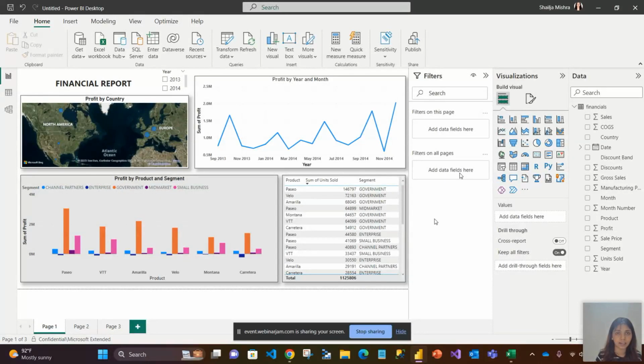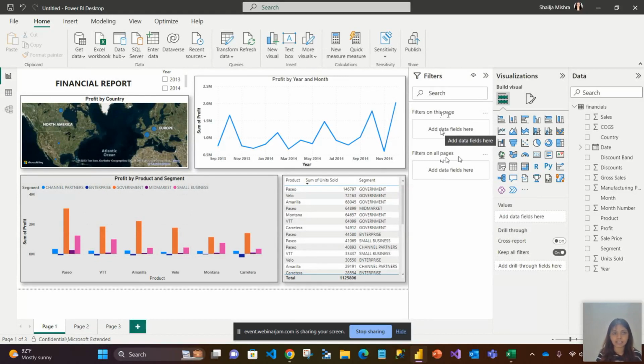Lastly, one last thing that I wanted to show here is there is also a tab called filters. Suppose I want to add any filter on this particular page. There is an option, right? Filter on this page. And there is also an option called filter on all pages. So that is also one very good feature available in Power BI. If you want to add any kind of filter on all the pages in your dashboard, you can directly do that. If you want to do that on one page, you can do that. So that is again a good feature that you can implement as per the use case.